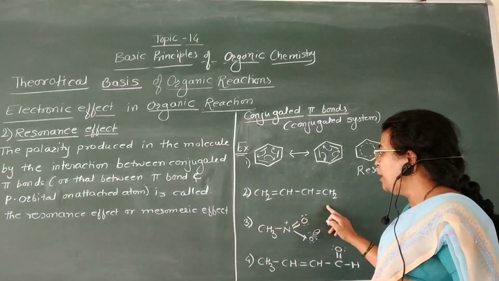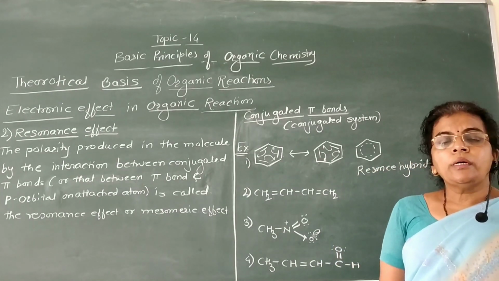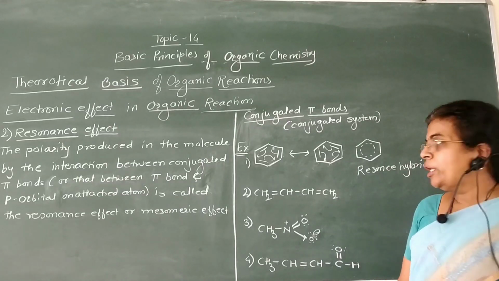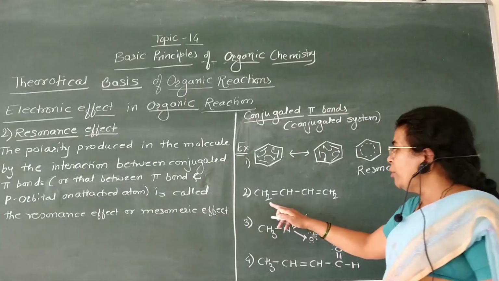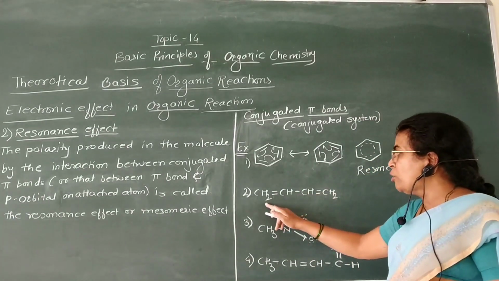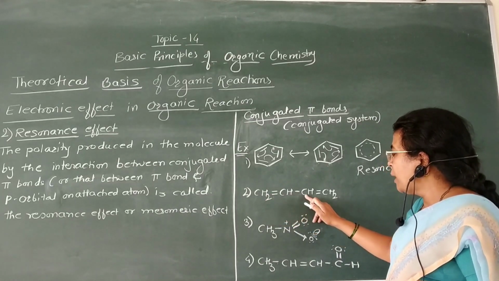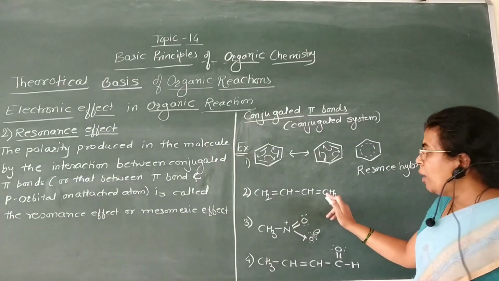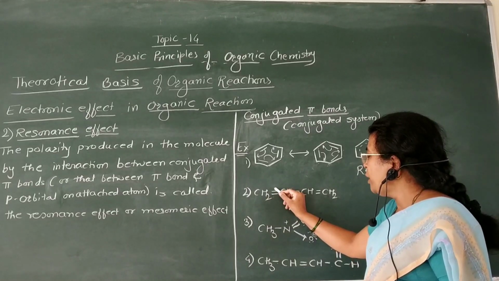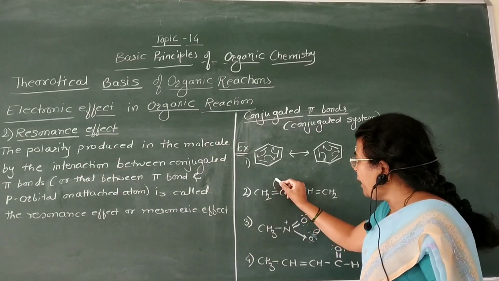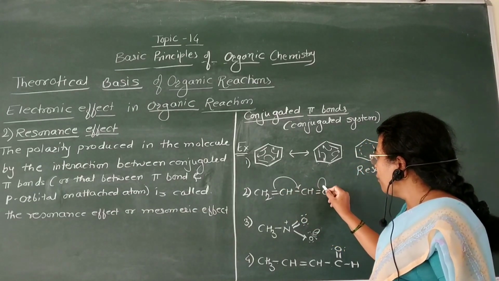Now second example. In this resonance, the delocalization of electrons is shown by curved arrows like this. Then we are going to see the resonance hybrid of this molecule. Here there is presence of carbon-carbon double bond, carbon-carbon single bond, carbon-carbon double bond. The sigma bond is strong but the pi bond is weak, therefore this pi electron transfers from this carbon to this carbon and again from this carbon.